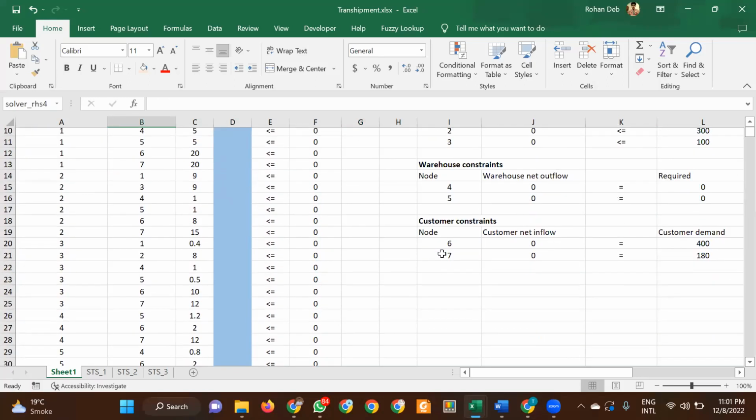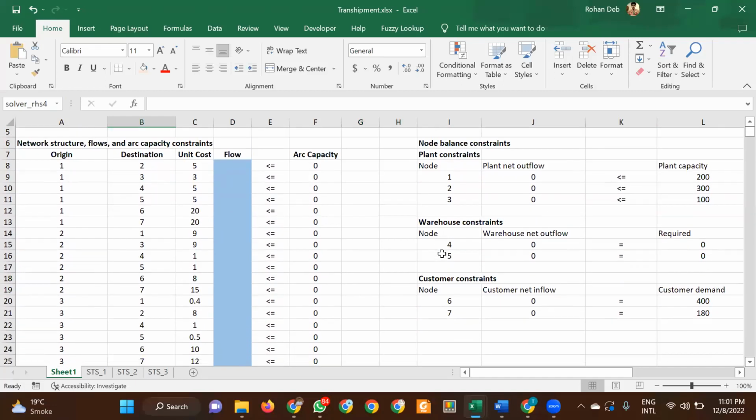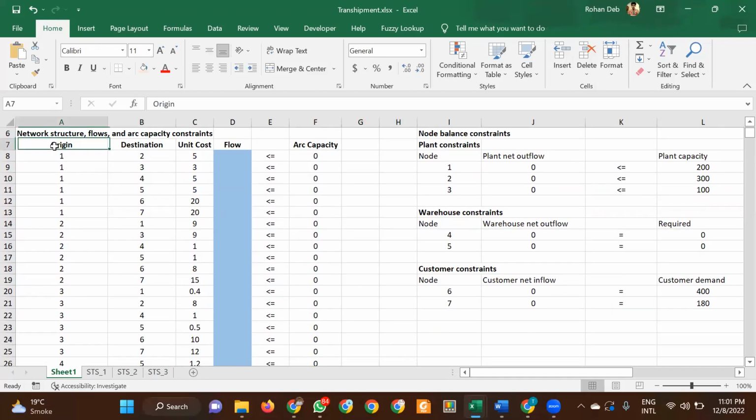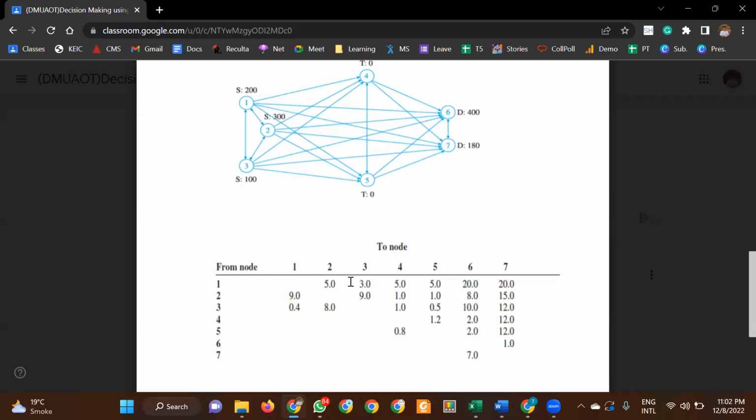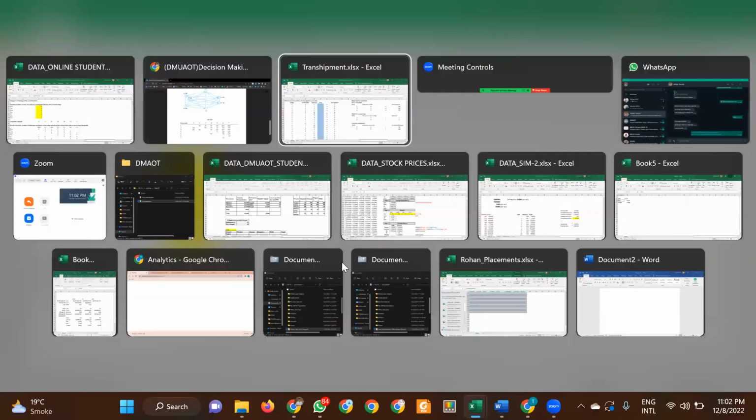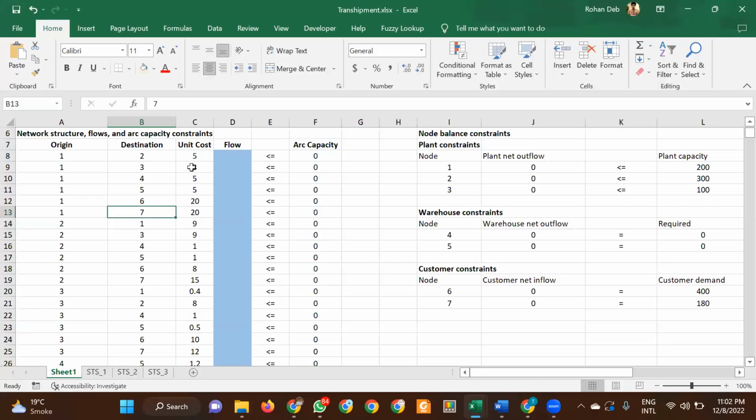Now, what we have done over here is made a table of all the origin points. So from origin 1, destinations 2, 3, 4, 5, 6, 7 are possible. So I've put all the origin and destination points. Then I put the unit cost of each pair. You can see from node 1 to node 2 was 5, then 3, then 5, then 5, 20, 20. So I've put that over here, and for each node you put this.